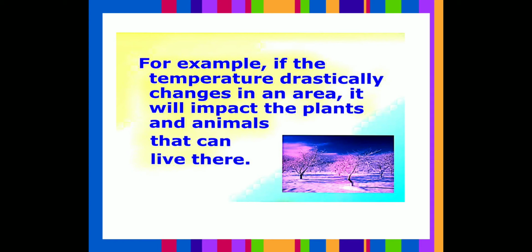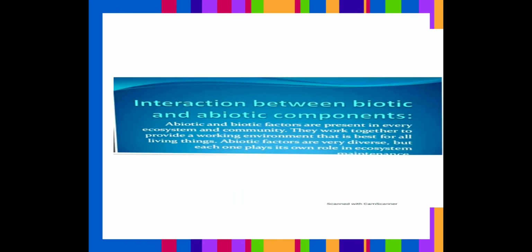Suppose the temperature is very high, it is very hot, and there is no rainfall in a particular season. So, what will happen? All the plants will die, and it will affect the animals also. Because if the plants die, how will the animals survive? Animals are dependent on plants for their food. So, this way we can see that all abiotic components and biotic components are related to each other.